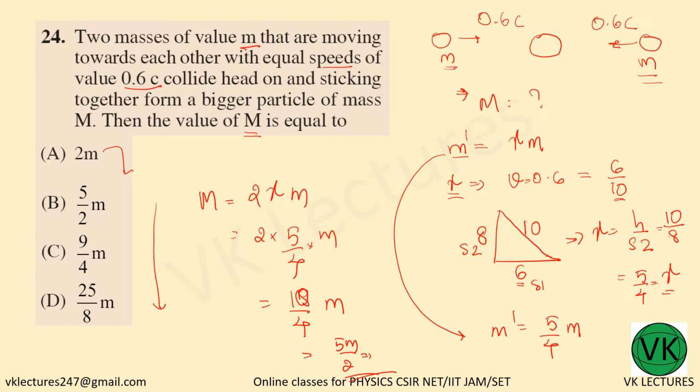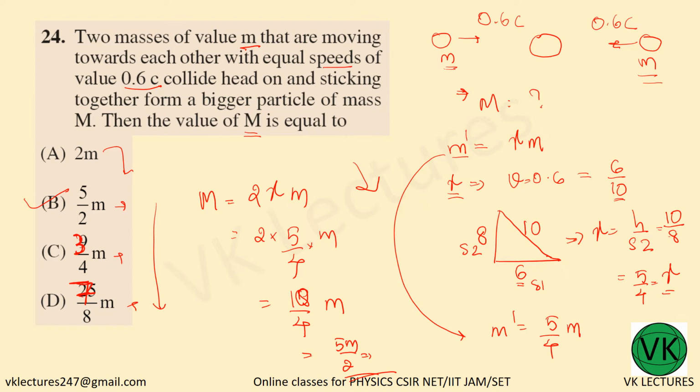In some questions, you can get some idea. Suppose these options were less than 2m, for example if this was 3 by 4m and this was 7 by 8m, then even without doing this problem, we can definitely write B, because when a body is moving, its mass is definitely greater than its rest mass.